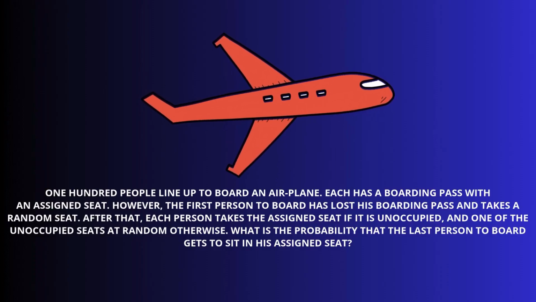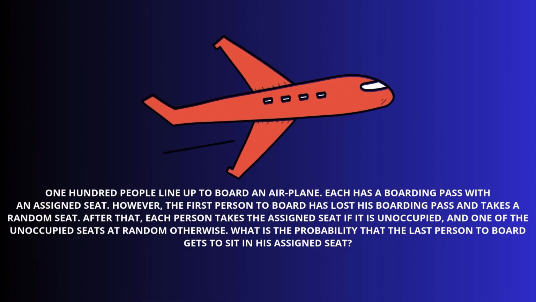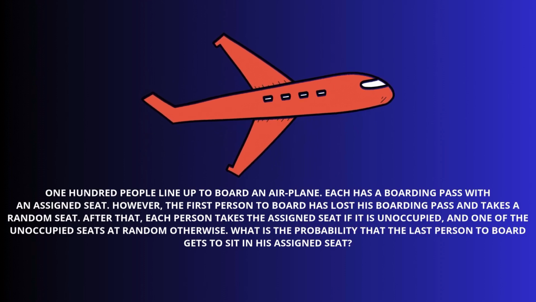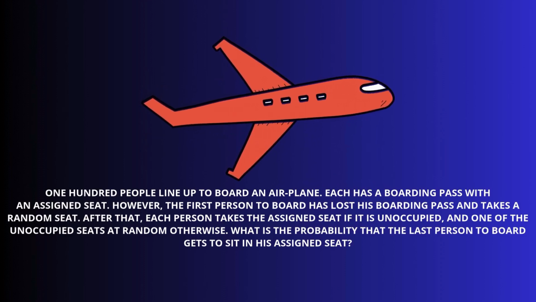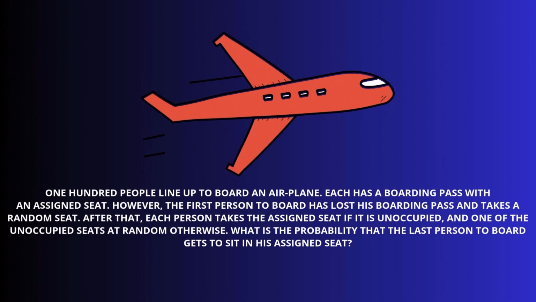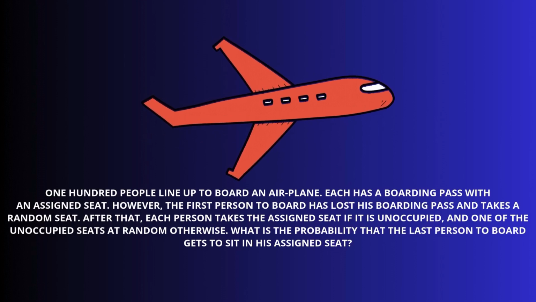"100 people line up to board an airplane. Each has a boarding pass with an assigned seat. However, the first person to board the plane has lost his boarding pass and takes a random seat. After that, each person takes the assigned seat if it is available, or if it's unoccupied, and one of the unoccupied seats at random otherwise. What is the probability that the last person to board gets to sit on his assigned seat?"